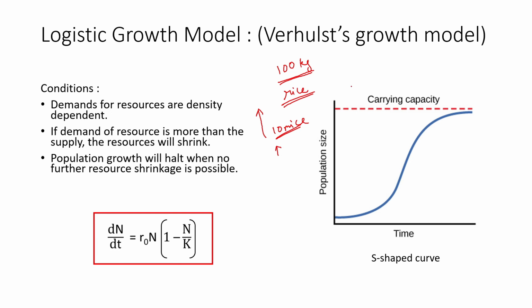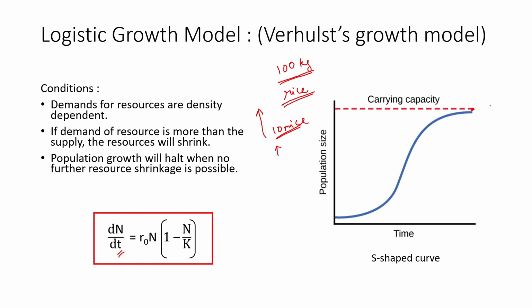So carrying capacity refers to a point at which there will be no extra growth happening. A population will increase over time. It might go exponential, it might go steady. But when it reaches around the carrying capacity, it will slow down. Whenever it reaches the asymptote, or the carrying capacity, the growth becomes zero. The change in population becomes zero, but not the population size. The size remains that much.